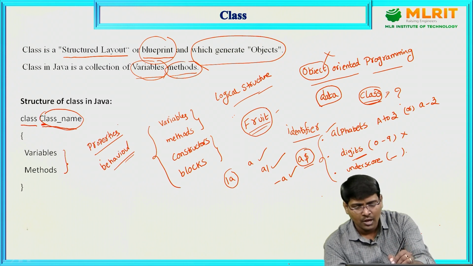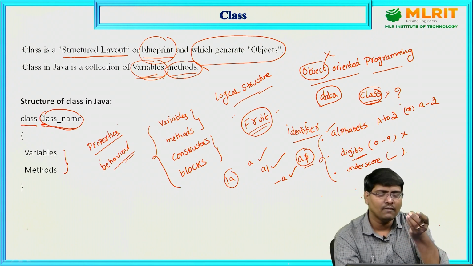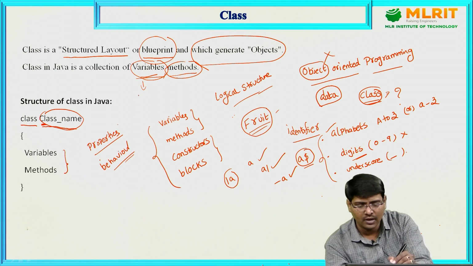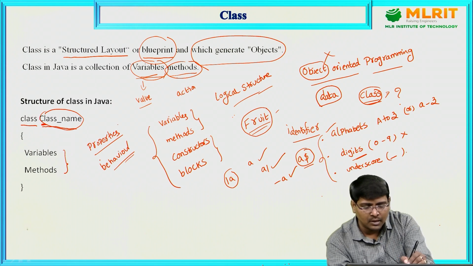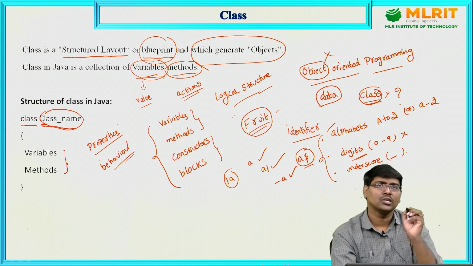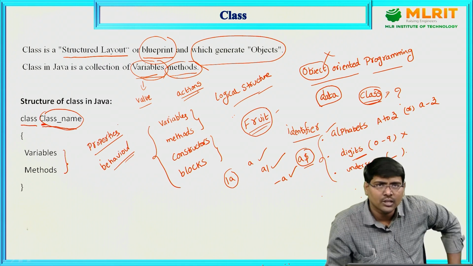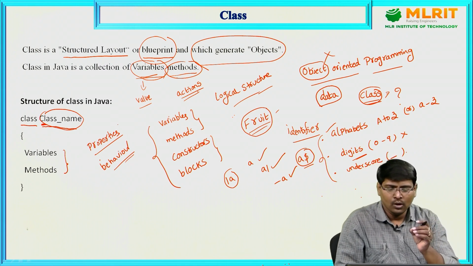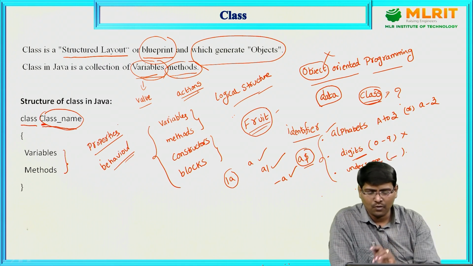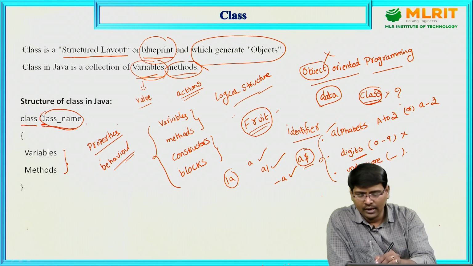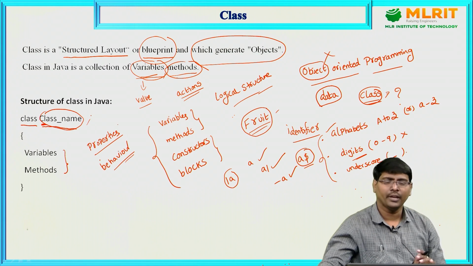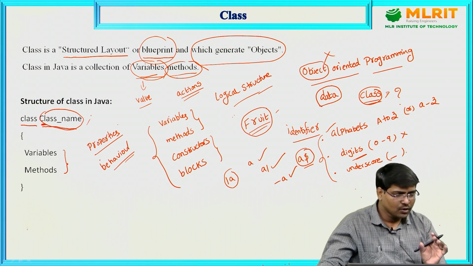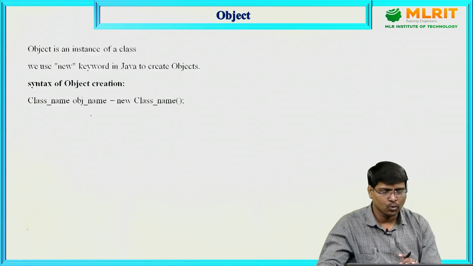Now observe, variables hold the values. Methods are simply the operations or the actions that are performed on the variables. You can write these inside the class. Now clear? Now next, to complete the definitions, I will give you one program.